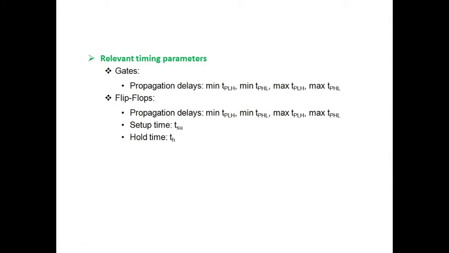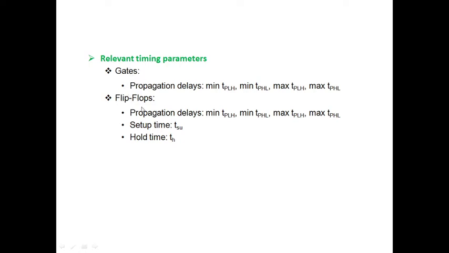So my final agenda is to find out the maximum frequency, the Fmax or the maximum clock frequency. It all depends upon the associated elements in the design, which may be the logic gates or the flip-flops.